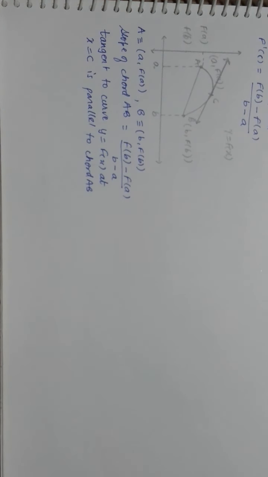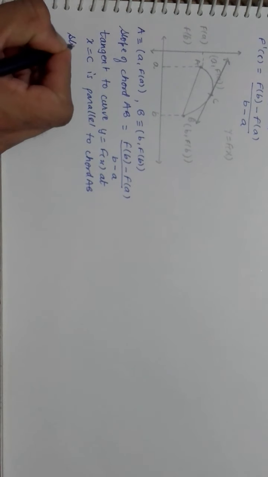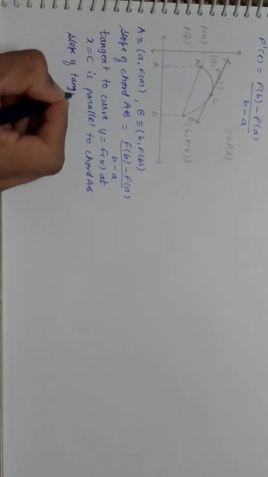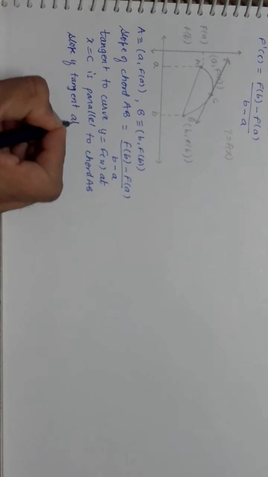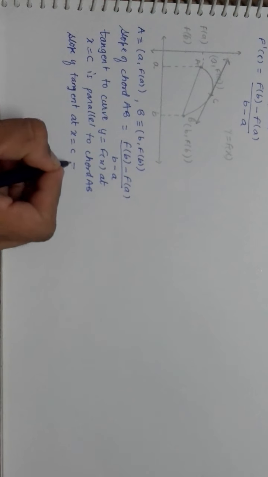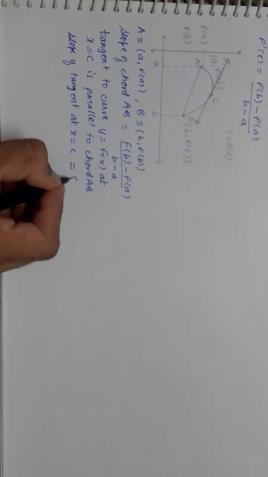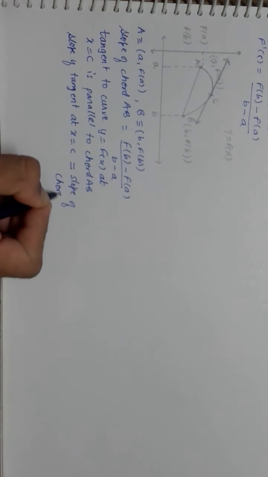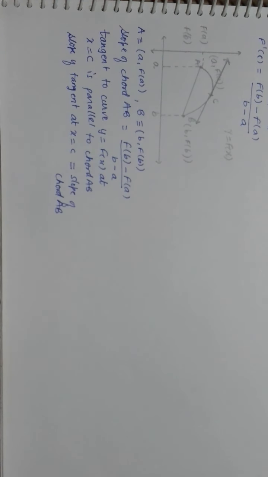Now if it is parallel to chord AB, that means the slope of the tangent at x is equal to c is equal to the slope of chord AB. Agreed?